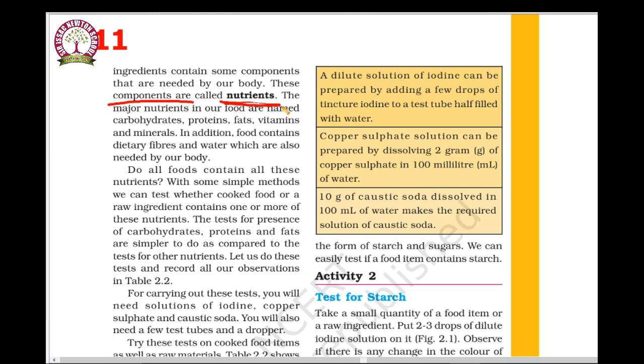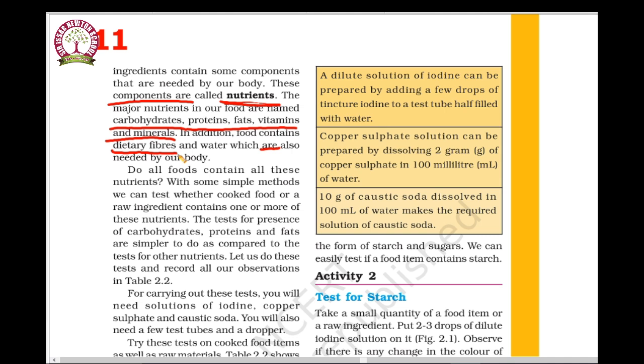These nutrients are carbohydrates, proteins, fats, vitamins, minerals, etc. In addition, dietary fibers are also included. So the components which include nutrients are called important food. Not all food contains all of these nutrients. Some food items may have vitamins, some may have minerals, so all will not have all these nutrients.